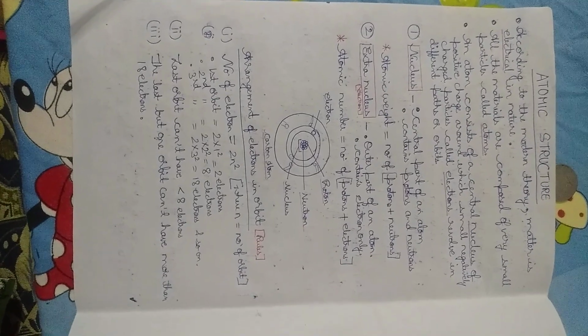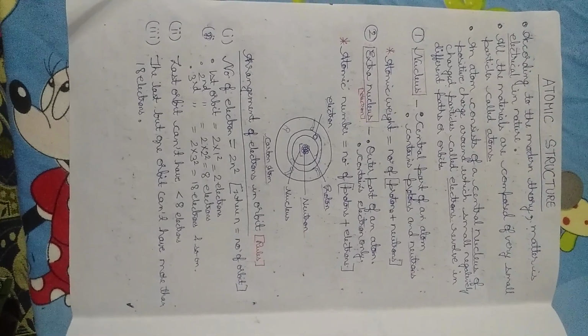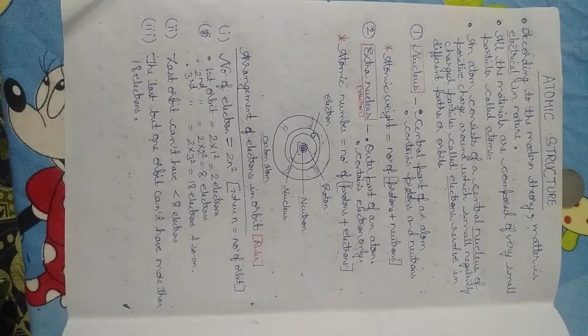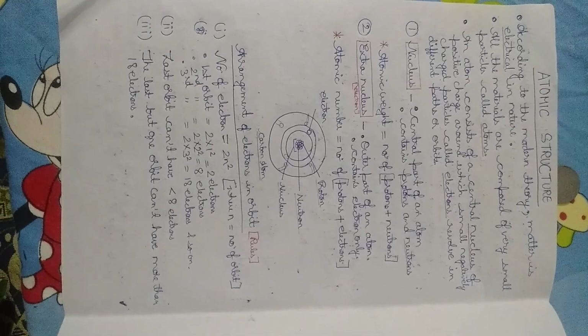Atomic structure of carbon is shown here. You can see electron, proton, neutron and nucleus is depicted.